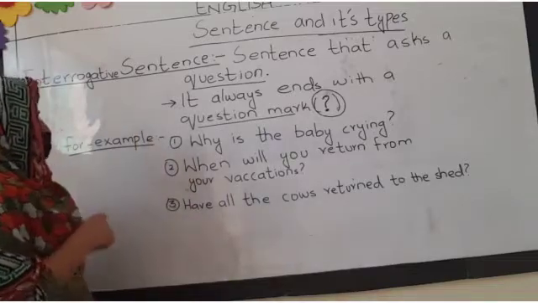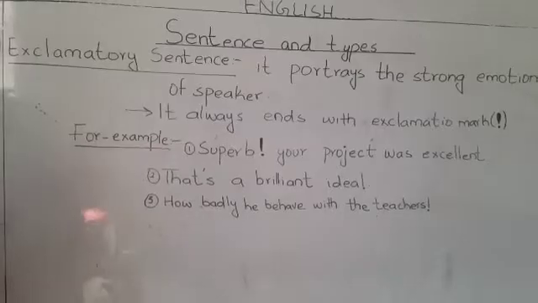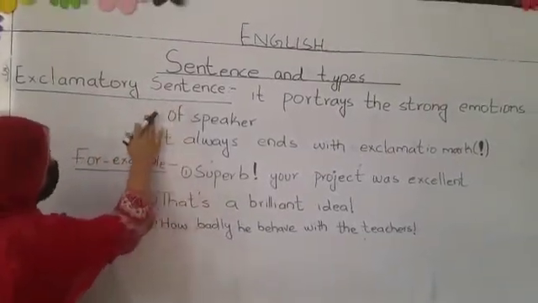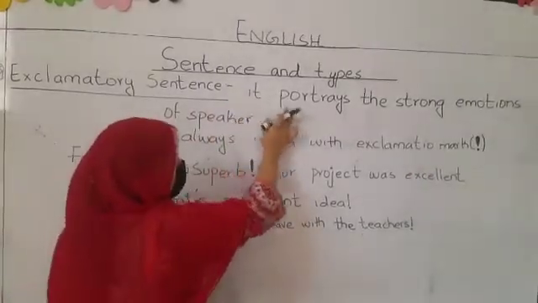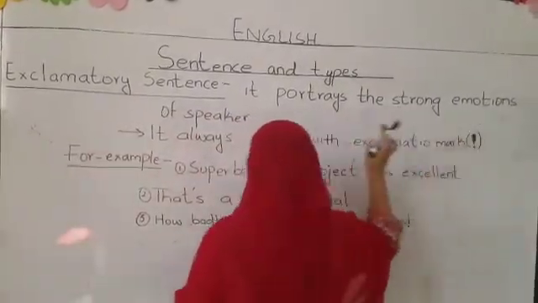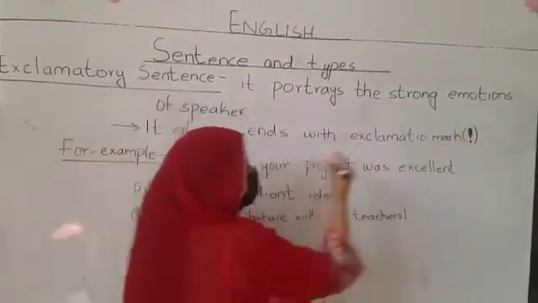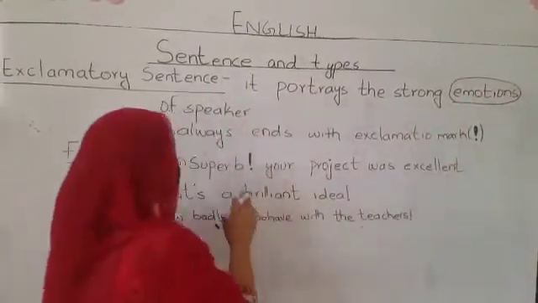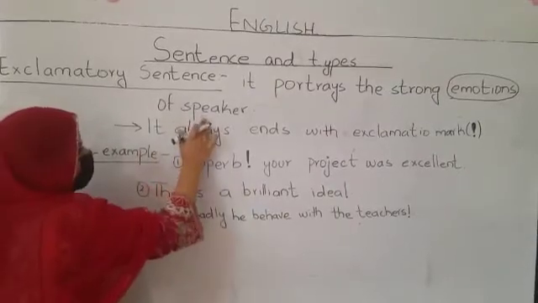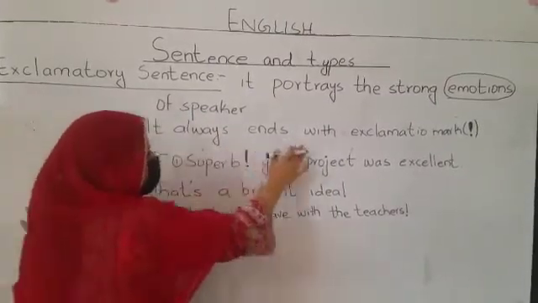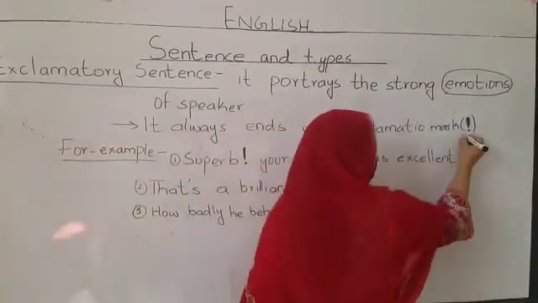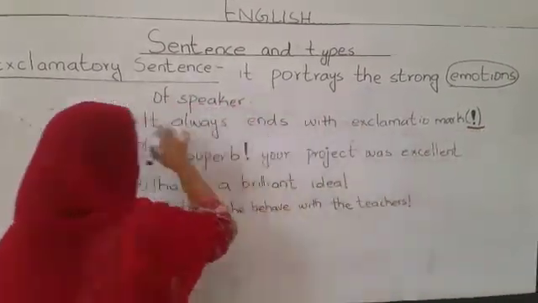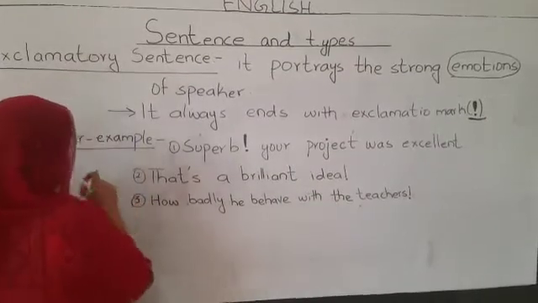So all these sentences are interrogative sentences, as a question is asked in all of them. Now the next type is exclamatory sentences. So students, what are exclamatory sentences? They portray the strong emotion of a speaker. Portray means that it shows, it expresses the strong emotions of a speaker. These are known as exclamatory sentences and they always end with an exclamation mark.